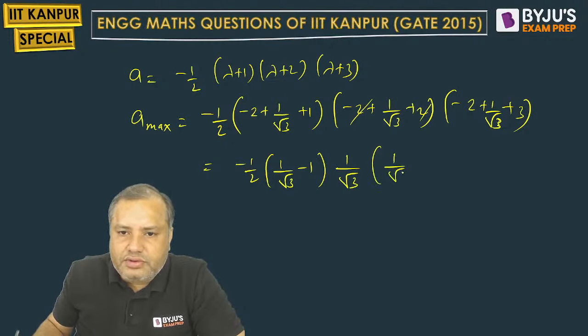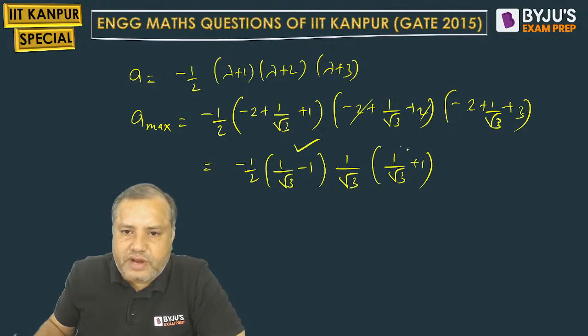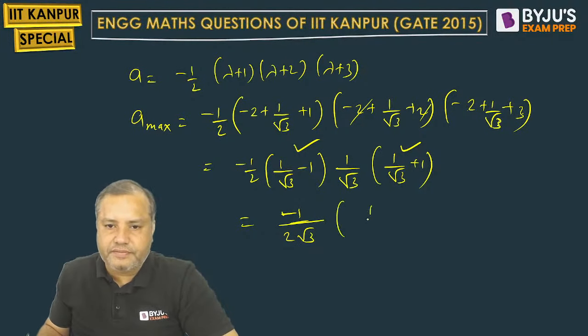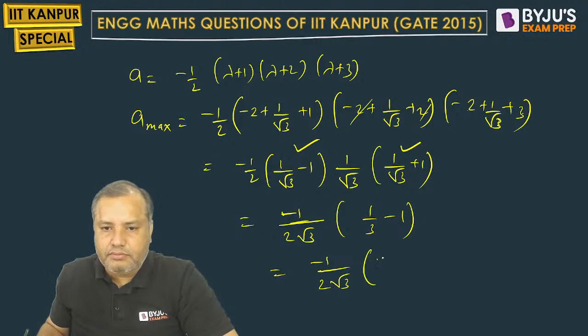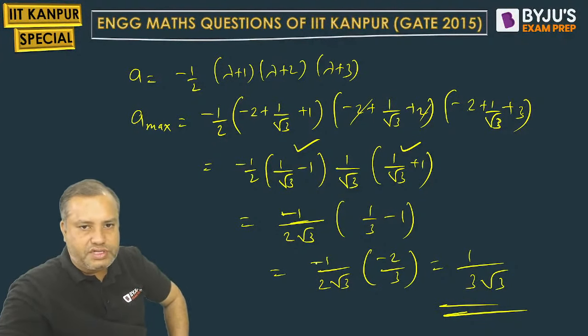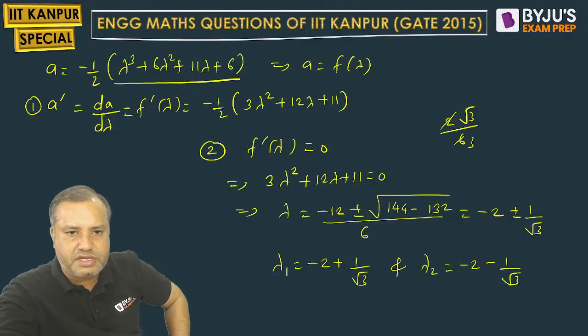Then again 1 by root 3. 3 minus 2 will be plus 1. So students, these two brackets will form a minus b, a plus b. A minus b, a plus b will be a square minus b square. So minus 1 upon 2 root 3, and this will be minus 2 by 3. Minus minus cancel. 1 upon 3 root 3 will be our beautiful answer. 1 upon 3 root 3. Just go and check which option is the correct one.